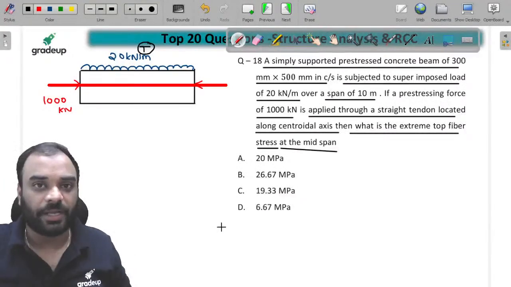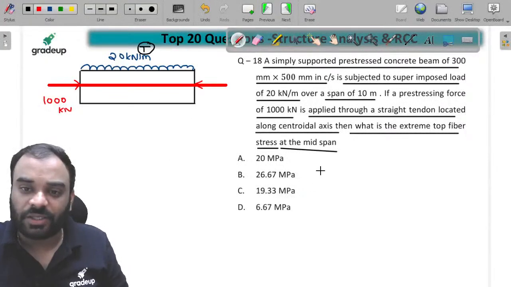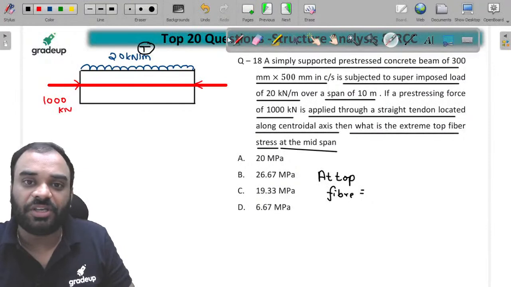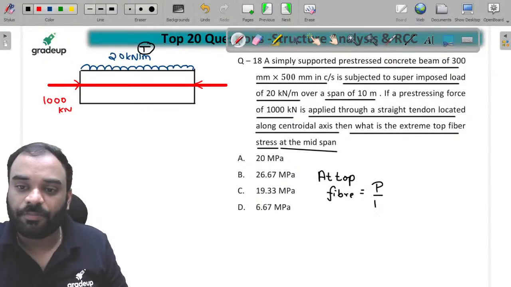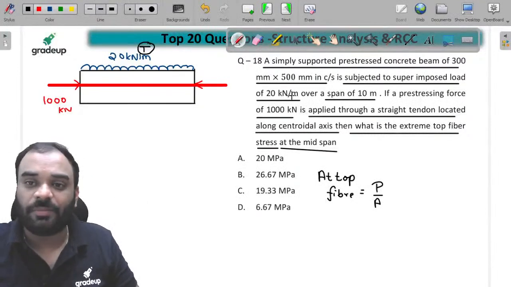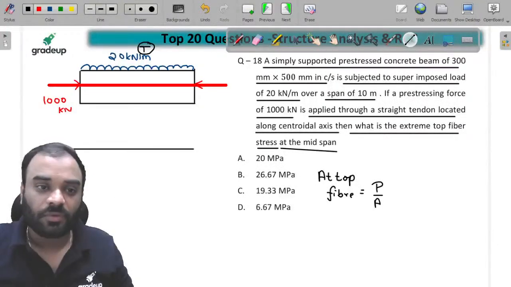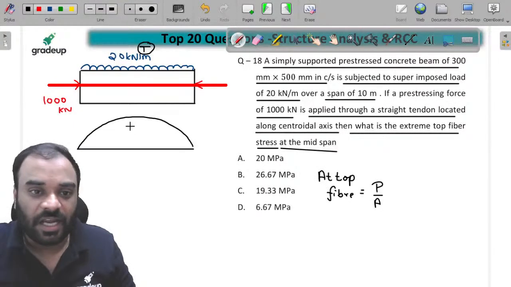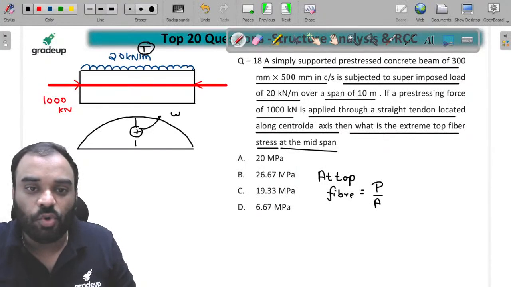Top fiber में पता करना है बच्चों. So can I say that guys, at the top fiber, due to this particular pre-stressing force, we have a compression whose value is equal to how much? P by A. And the second value is bending moment. What is the bending moment diagram at the center? It is to be like this. And the bending moment value at the center of span is equal to how much? WL square by 8.